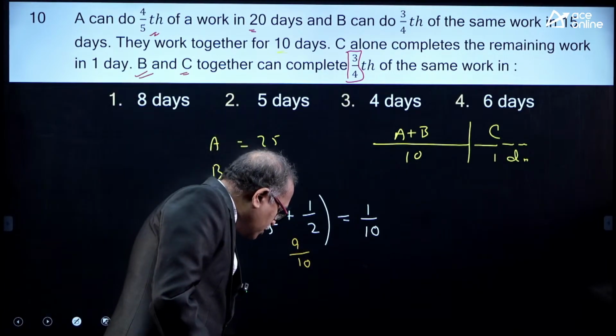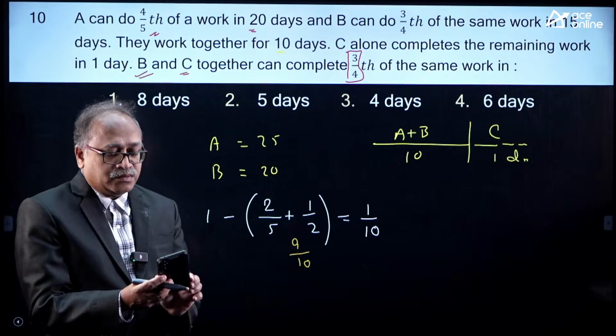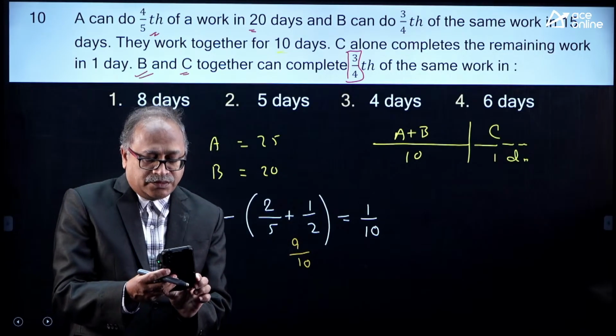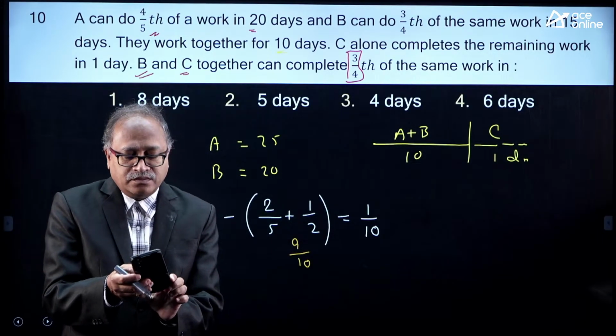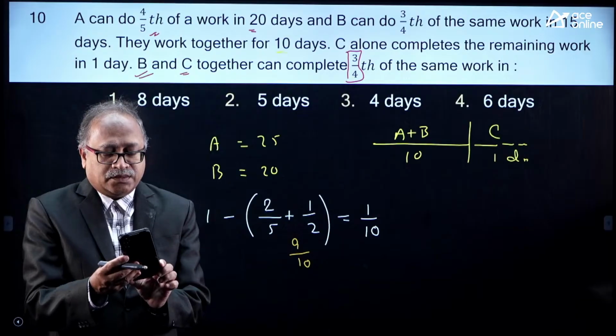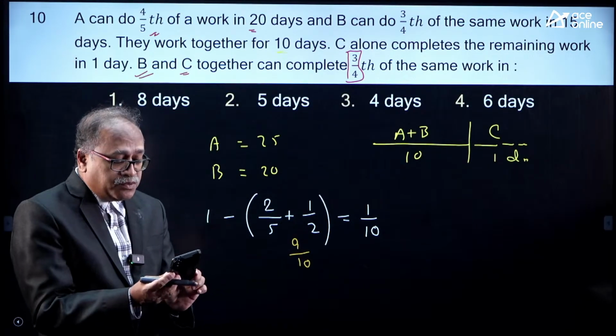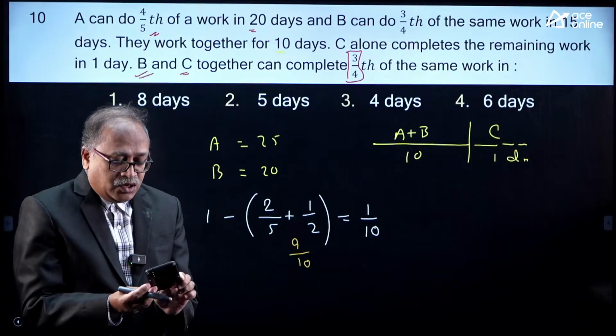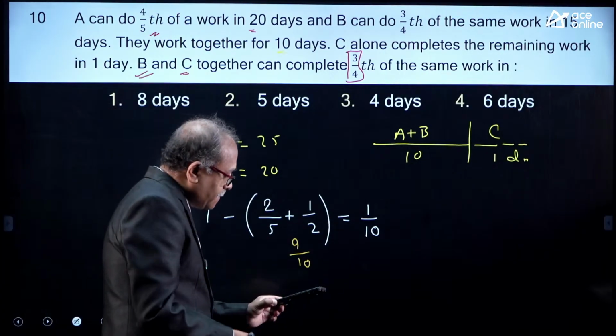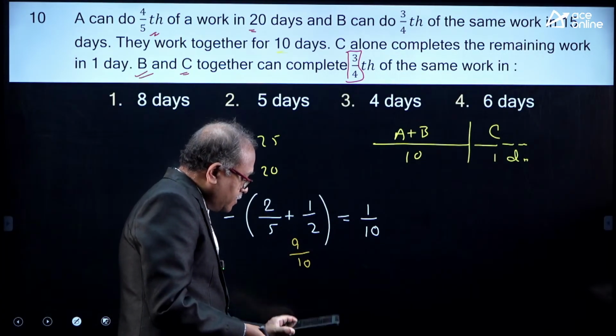From here onwards, can you move on? You keep practicing it, you get the best possible method, the shortest writing to answer these questions. Okay.